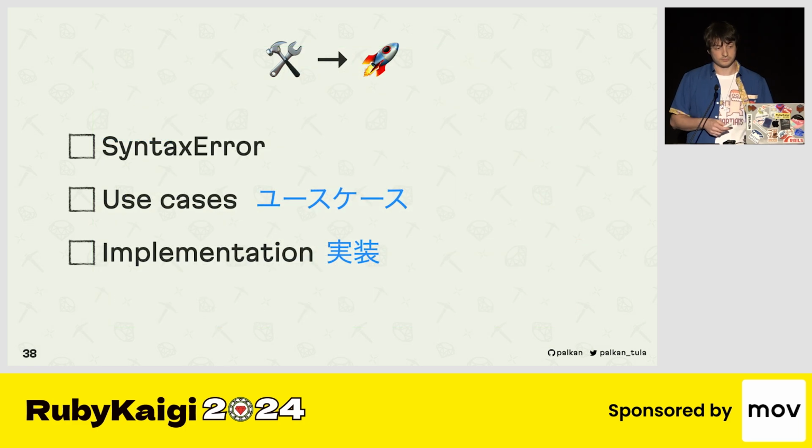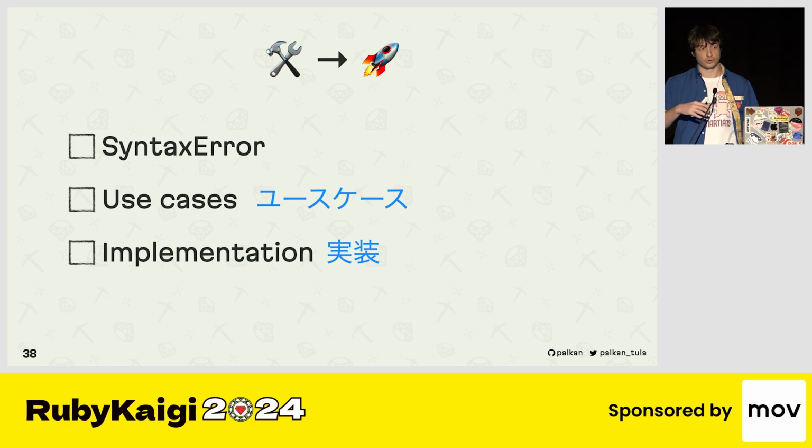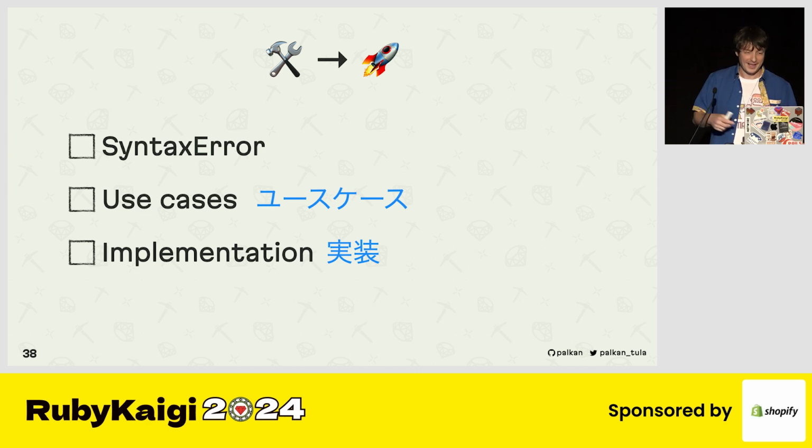Before I introduce the Ruby version of this feature, I would like to share a new syntax checklist with you. So what we should keep in mind when we think about adding some new syntax to Ruby. First of all, it should not be supported by the current Ruby implementation and should lead to a syntax error. That's how we gradually make our language more complicated. Okay. And first, more important, we must have use cases. We must justify the addition of this feature and the complexity it brings with it.